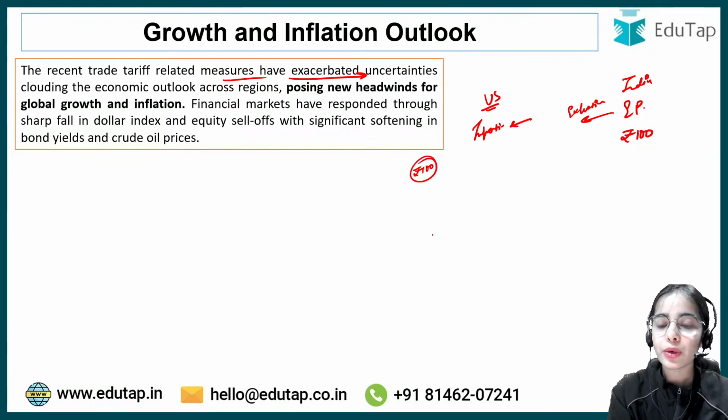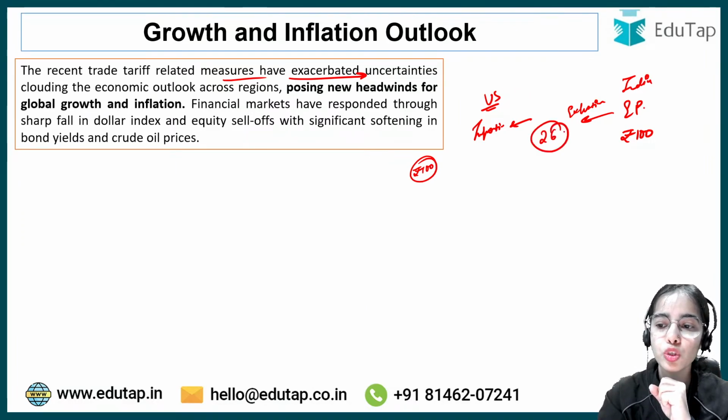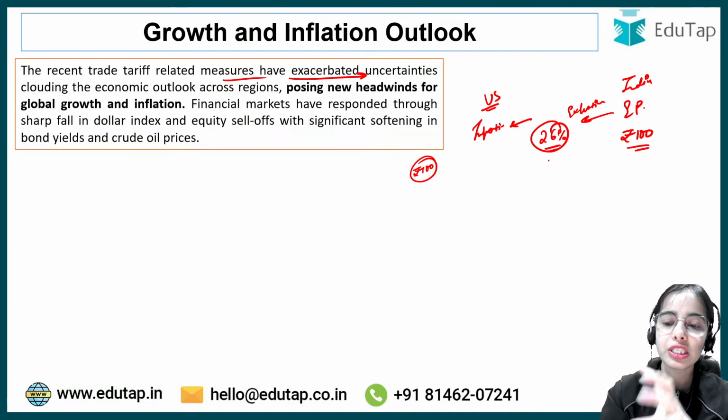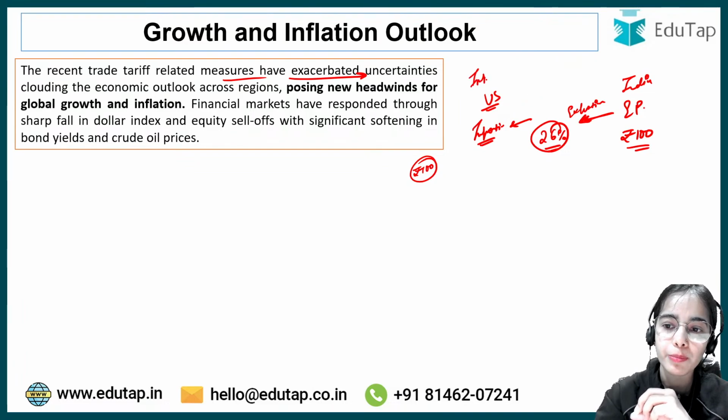Now let's say, just take an example, that the US has imposed a tariff of 26% on this electronic product. This tariff is like a tax that is imposed on the imported goods. US is importing the electronic product, so on the imported goods, the US is imposing the tariff, and on this electronic product, the US has imposed the tariff of 26%.